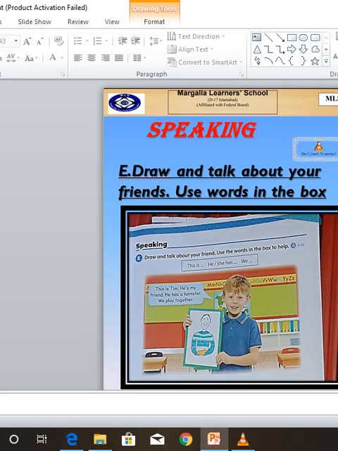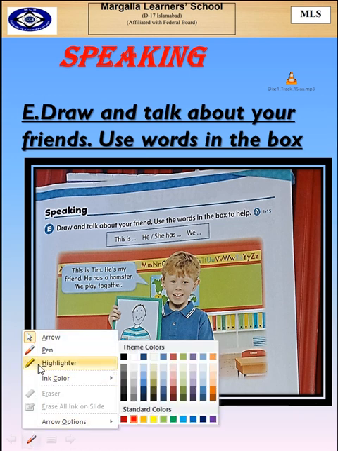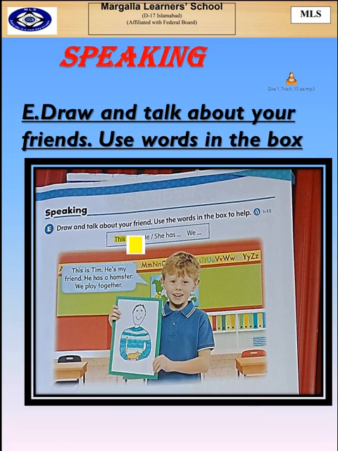Page 23. Communicate. Speaking. E. Draw and talk about your friend. Use the words in the box to help. This is Tim. He's my friend. He has a hamster. We play together.